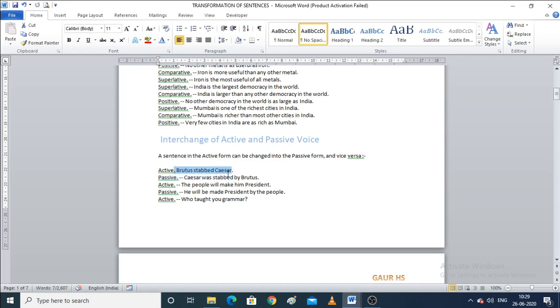You will get more clarity with another example. Brutus stabbed Caesar. Now who stabbed whom? Brutus stabbed Caesar, right? Caesar is the object here. But when you make it passive, you will say Caesar was stabbed by Brutus. I hope this one is clear. In active, Brutus, which is the subject, is prominent, and Caesar, the thing we are talking about, becomes the subject in the passive voice.